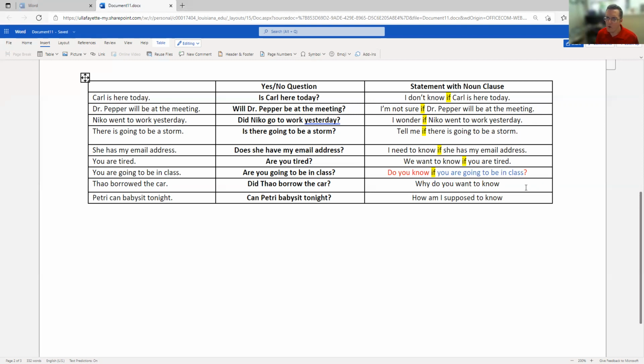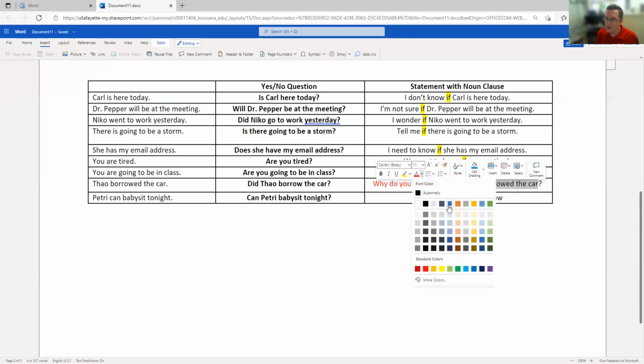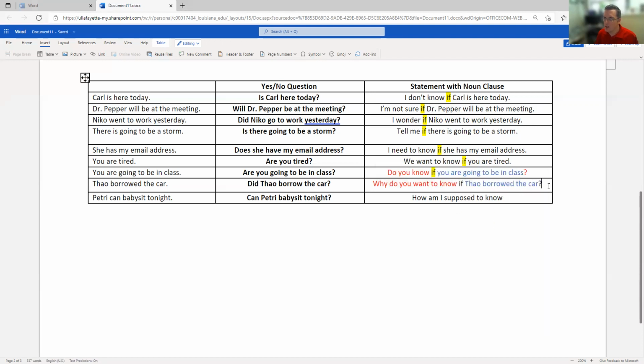Did Hal borrow the car? Why do you want to know if Hal borrowed the car? Then there's a question here, right? Why do you want to know that? That's going to be in my bright red. That's my question. This information here is the noun clause. That's the information they want to know. Hal borrowed the car? Yes or no? Why do you want to know if Hal borrowed the car? How am I supposed to know?